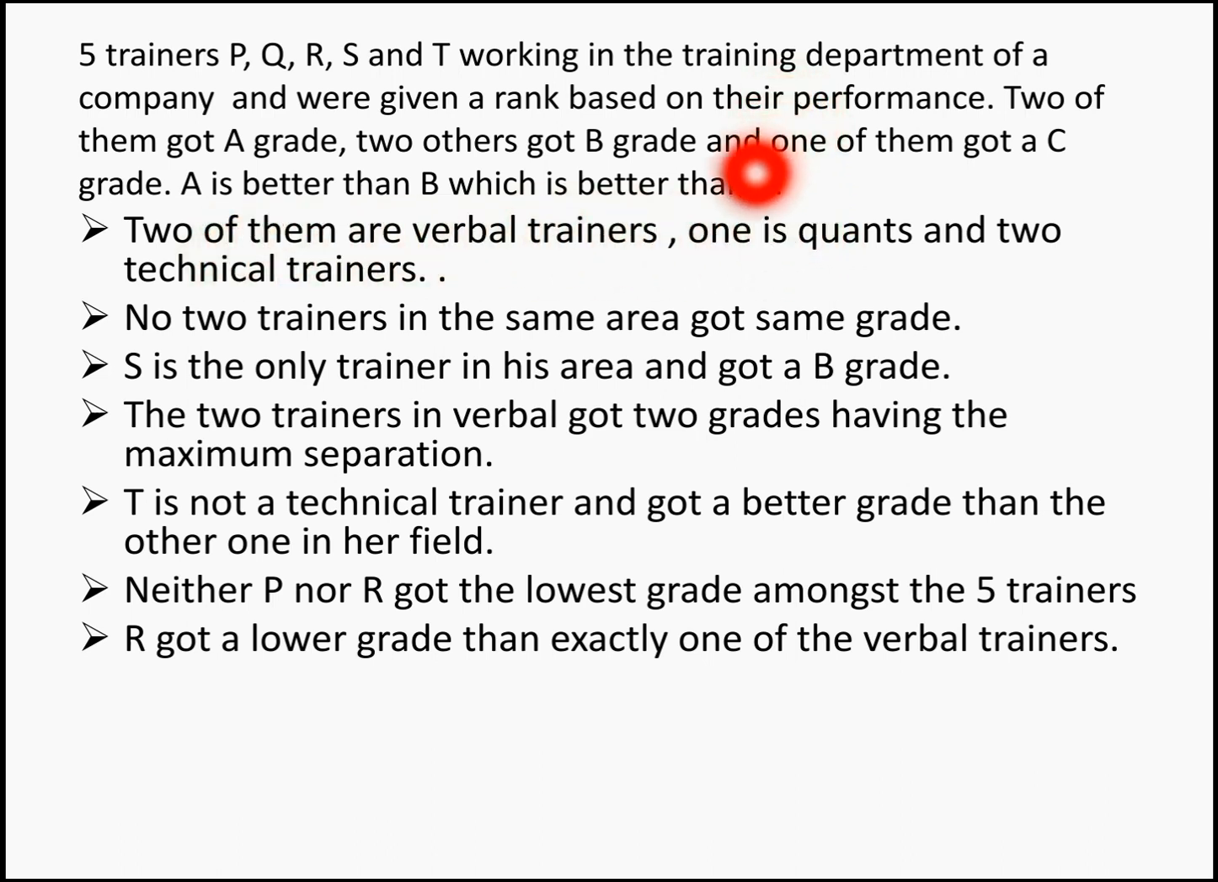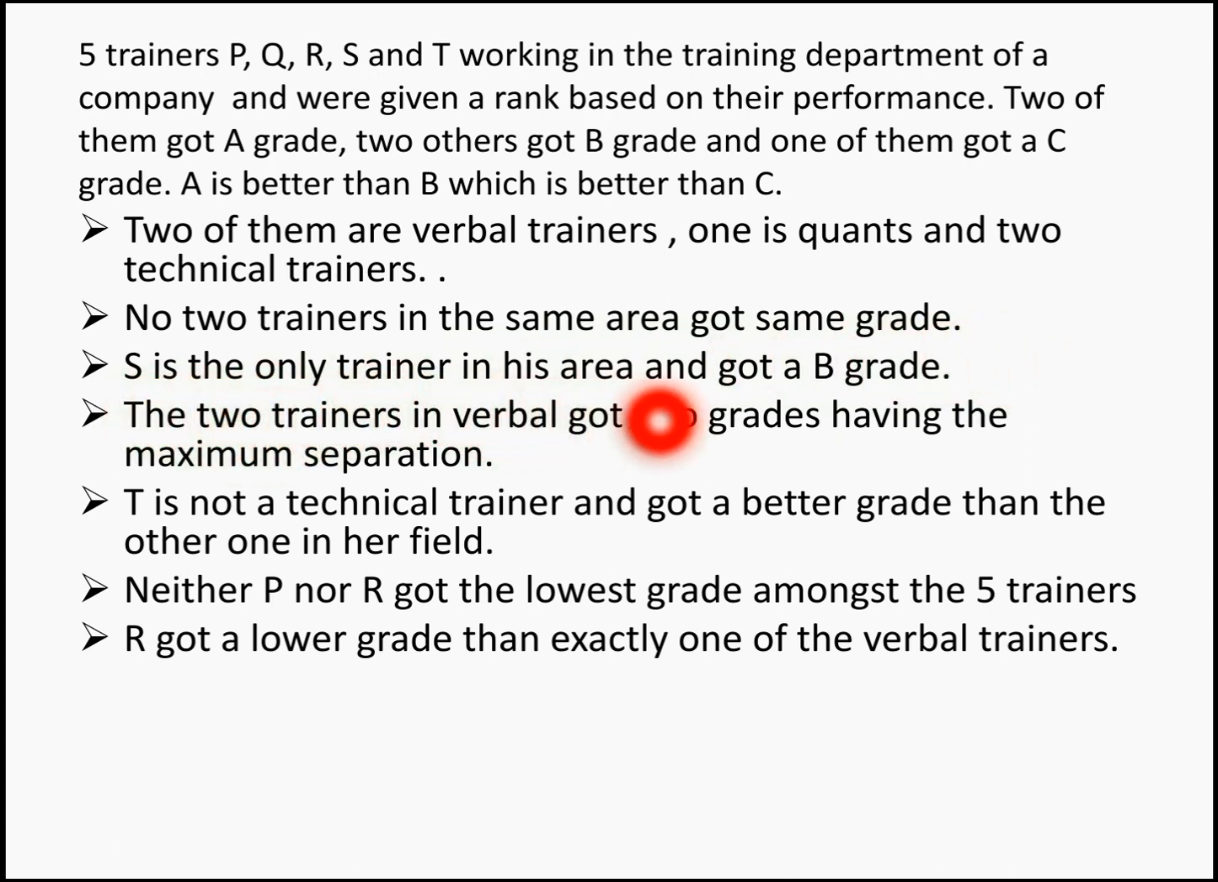Now this is the basic information you've got, with the help of which and the hints given here you are going to arrange it. Your first hint says that 2 of them are verbal trainers, 1 is quants and 2 are technical trainers. Yes, this is the first data. Your second data, no 2 trainers in the same area got the same grade. Your third one is the important data.